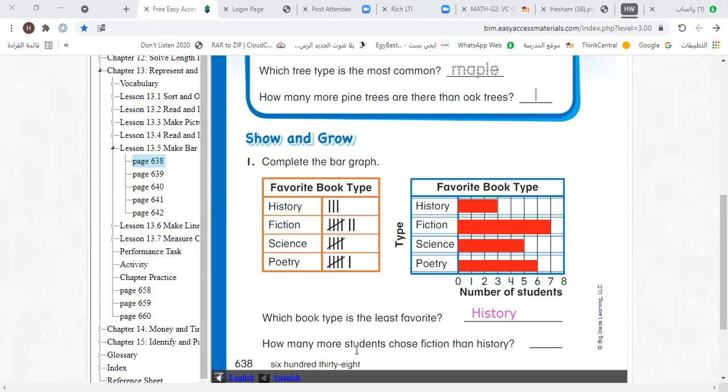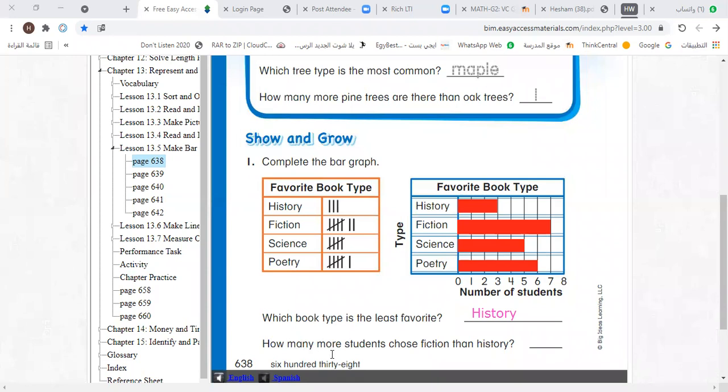How many more students choose fiction than history? How many more means plus or minus? Let's choose Adam Khalid. Hello, Adam. How are you? Adam, how many more means plus or minus? Plus. How many more? No. How many more means minus. How many fewer also means minus.